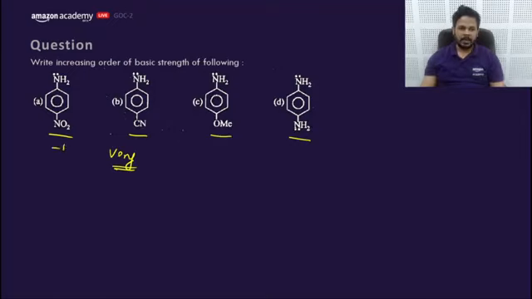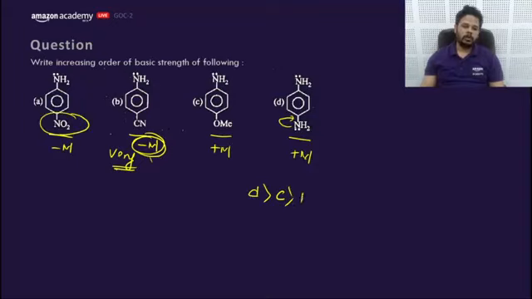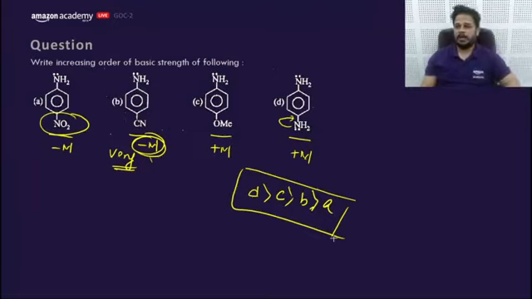A, B, C, D. This is minus M, which will decrease the basic strength, and this would have plus M, and this would show plus M. The plus M of nitrogen is better than OMe because nitrogen has less electronegativity, so it will donate its lone pair in a better way. That means D, secondly C. Now NO2 and CN: the minus M of CN is relatively lower compared to NO2, so B and then A. So the answer would be D, C, B, A.